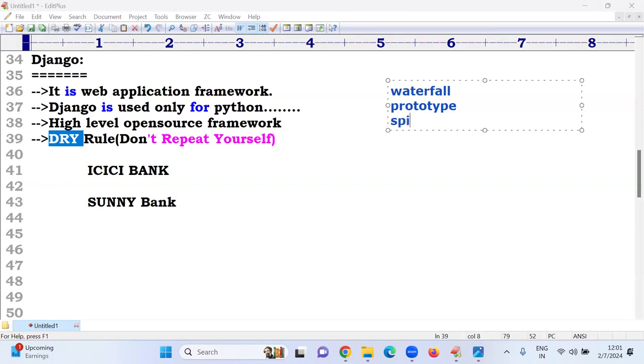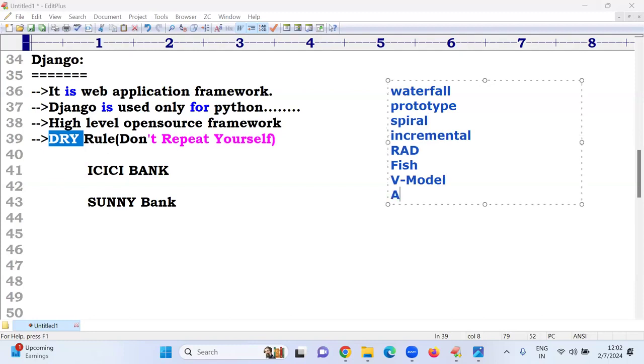Someone is telling spiral model, incremental model, RAD model, fish model, V model, Agile model. Nowadays, everyone uses the last model.